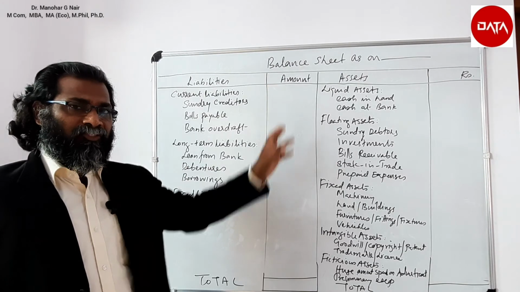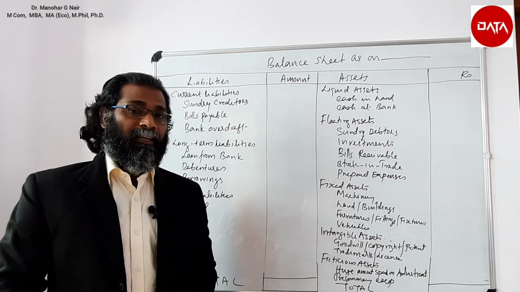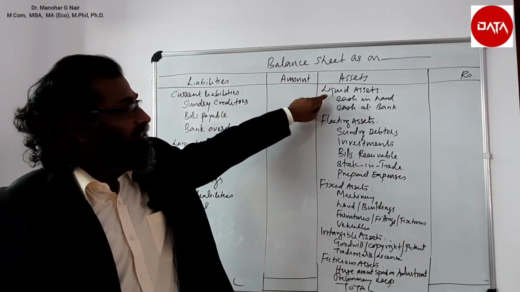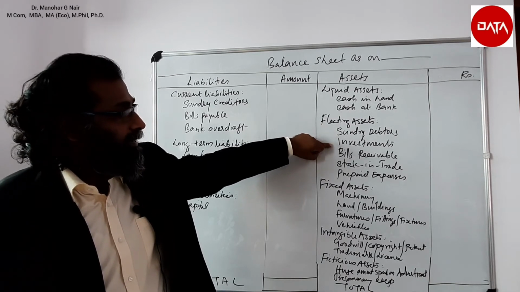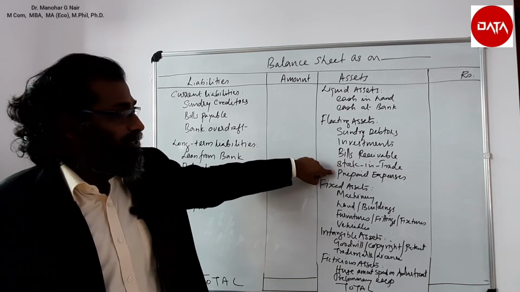So here in this balance sheet, the assets and liabilities are written on the basis of liquidity. See here, first the liquid assets, in which cash in hand and cash at bank, then floating assets: sundry debtors, investments, bills receivable, stock in trade and prepaid expenses.